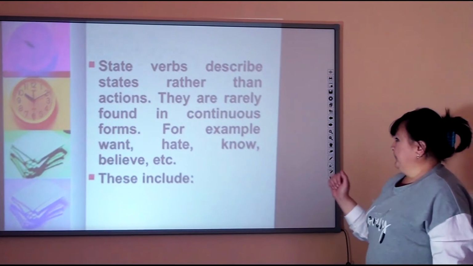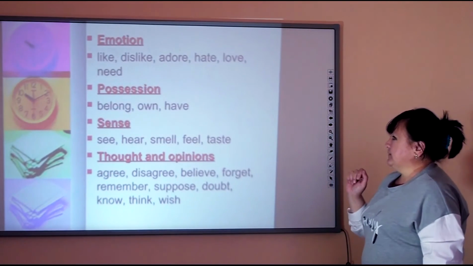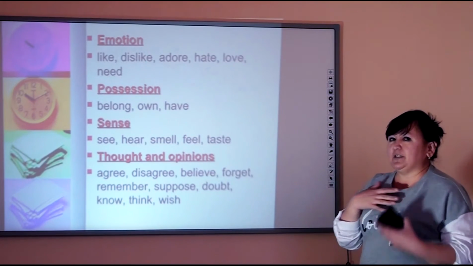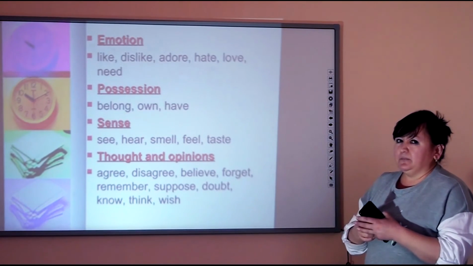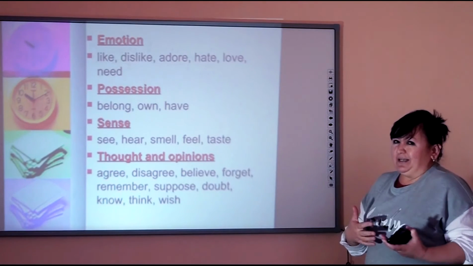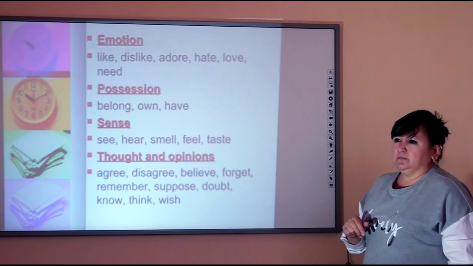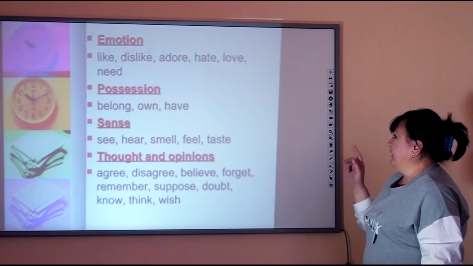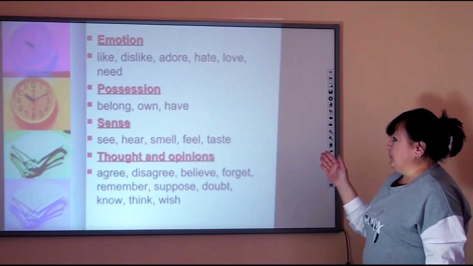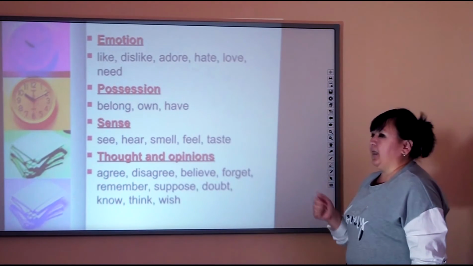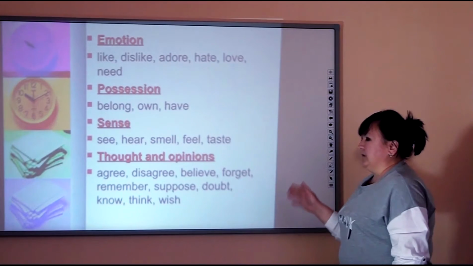These include emotions. Emotions, we just feel them. For example, like: I like ice cream. I don't do anything, I just like it. Or dislike. Next one, adore, hate, love, and need. The second one, possession. For example, belong, own, have.